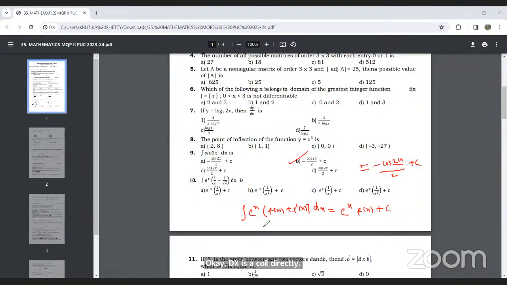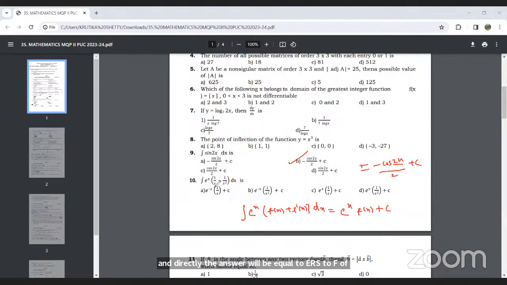If the integral is of the type e raised to x in bracket f of x plus f dash of x, the answer will be e raised to x f of x plus c.